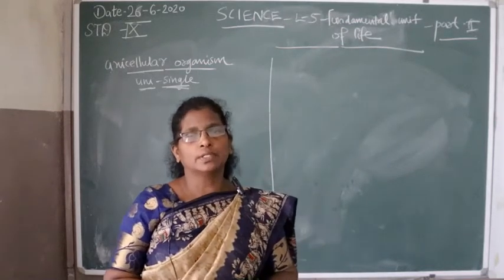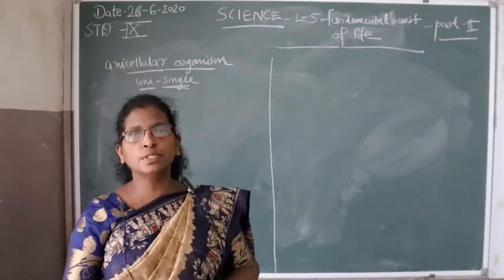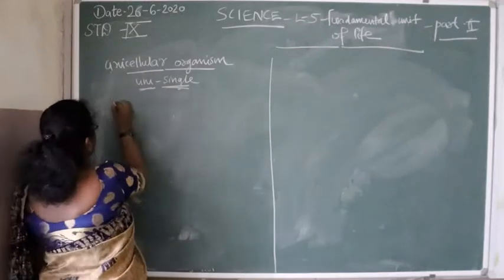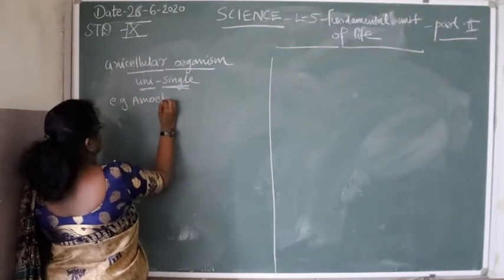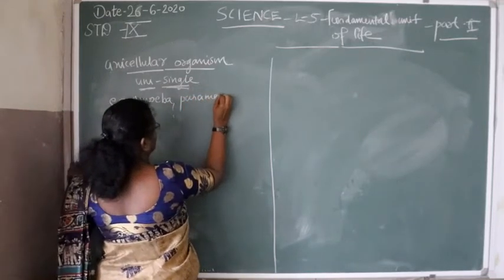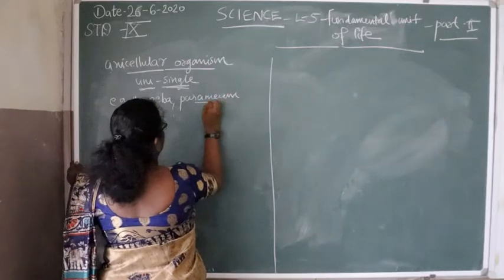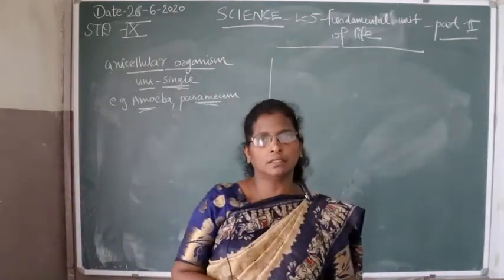So the organism whose body is made up of a single cell is called a unicellular organism. Examples: amoeba and paramecium, examples of single cellular organisms.